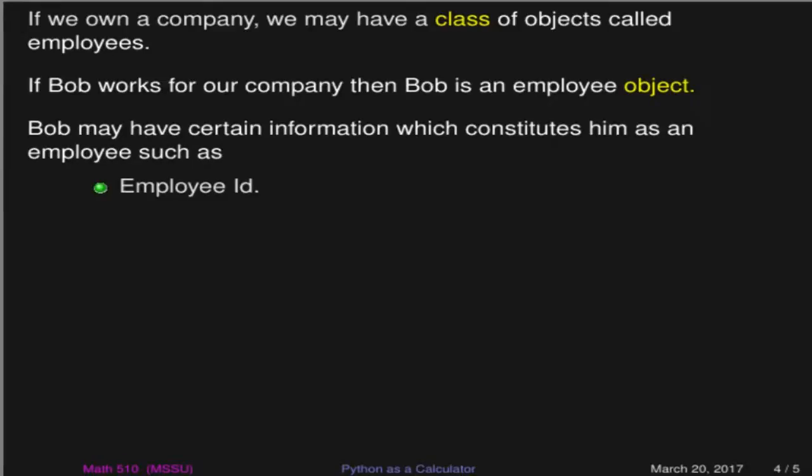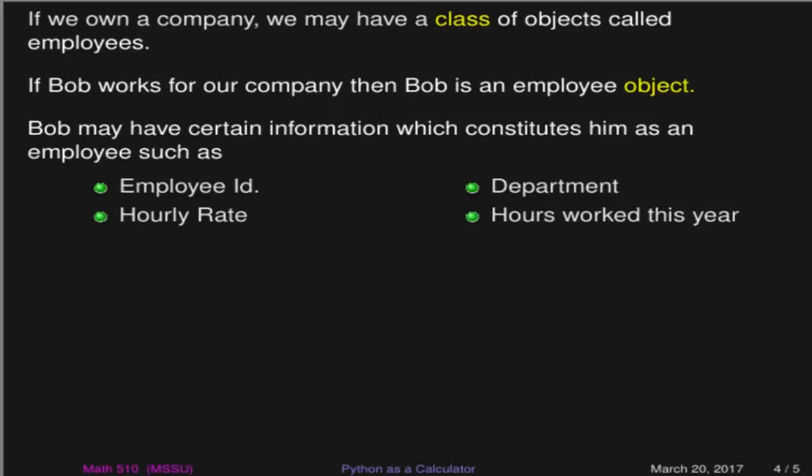Bob may have certain information which constitutes him as an employee. So he could have an employee ID. He could have some hourly rate that he's being paid. He could have a particular department he's associated with. He could have the number of hours he's worked this year. And those could be the pieces of information that make up Bob.